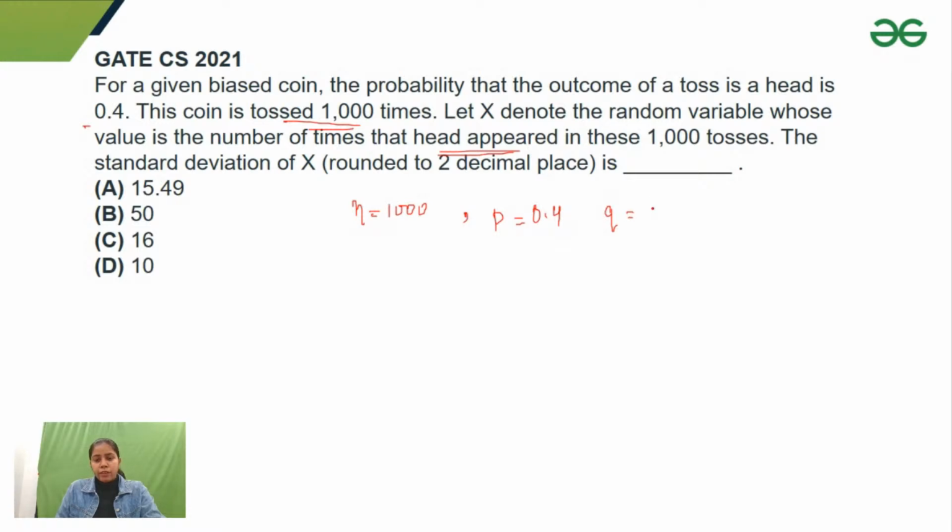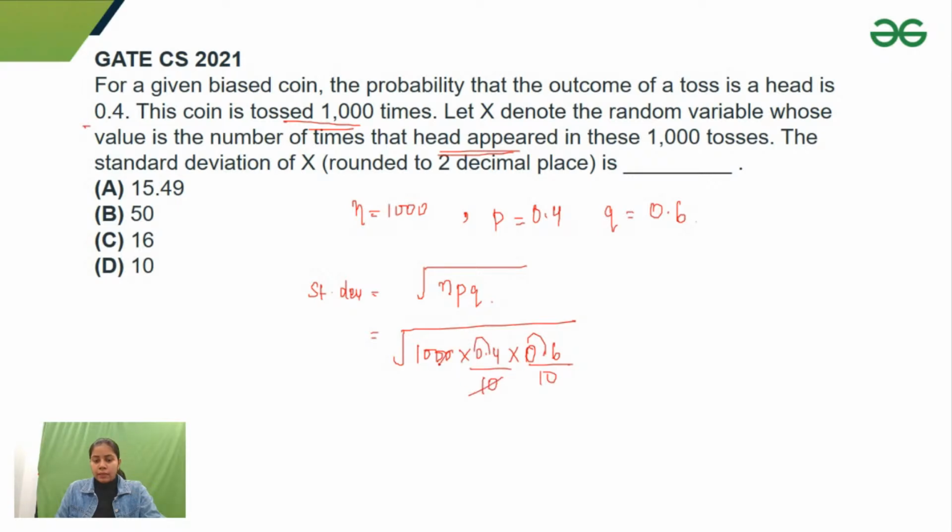If I find the probability of a failure, that would be 1 minus 0.4, that is 0.6. And I told you so many times to remember the formula for standard deviation, variance, and mean for all the distributions. So we know that the binomial distribution has standard deviation square root of NPQ. So square root of 1000 into 0.4 into 0.6. Right, so I'll get 10 here, 10 here, this would get cancelled. I'll get square root of 240.